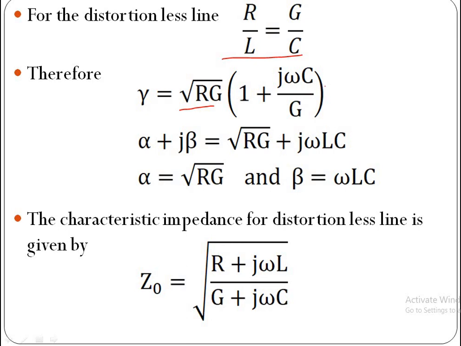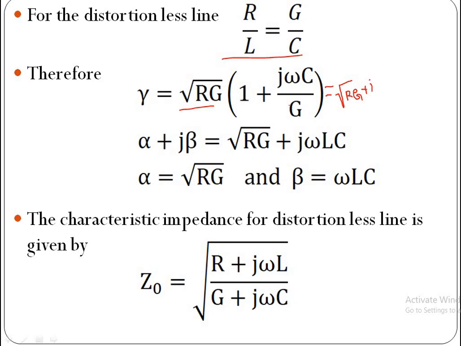now I will write one more step. Root RG plus j.